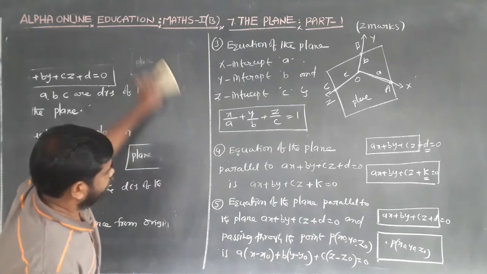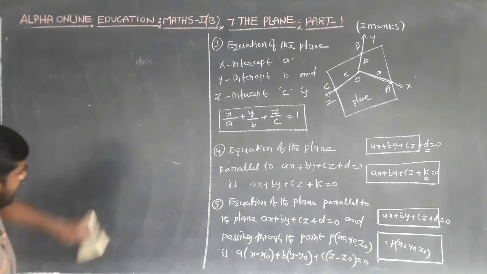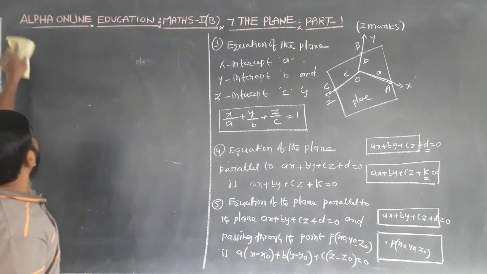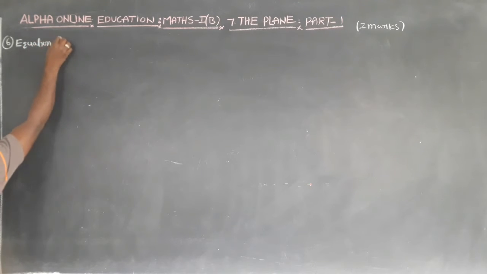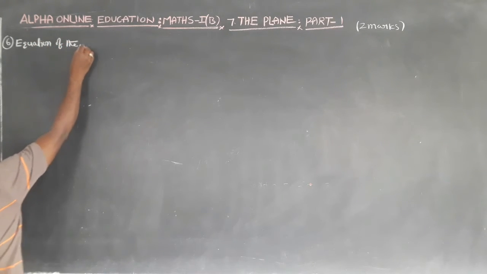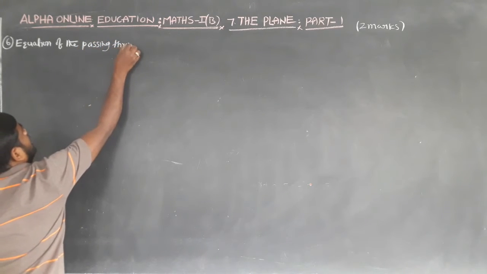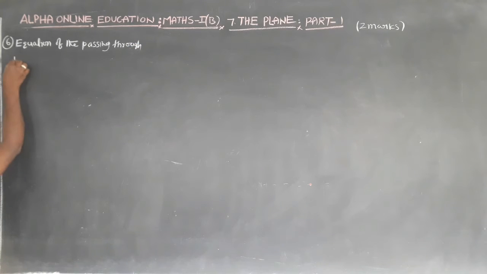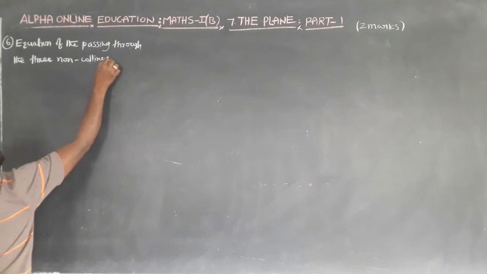Next one is the equation of the plane passing through three non-collinear points.